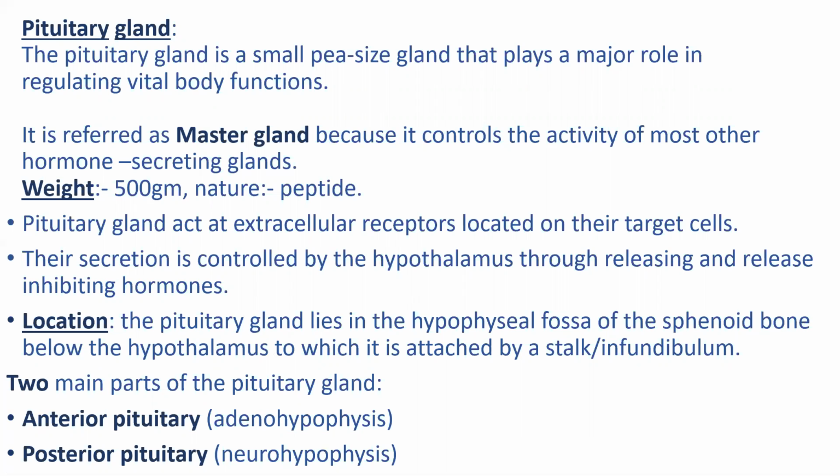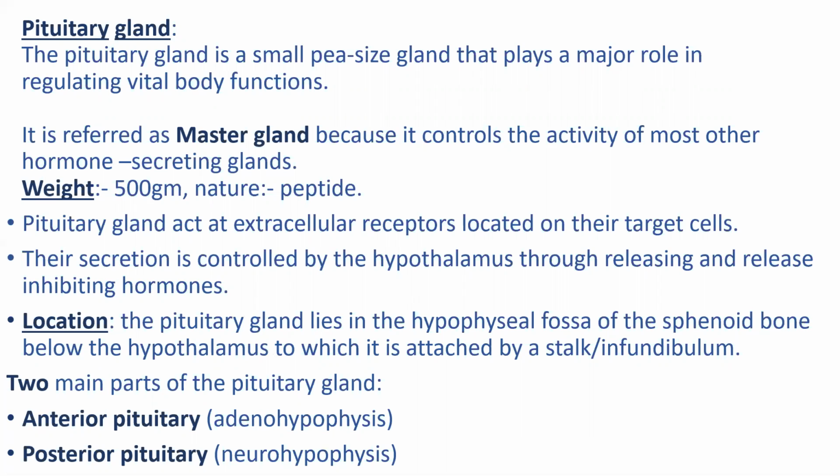Pituitary gland hormones act at extracellular receptors located on their target cells. Their secretion is controlled by the hypothalamus through releasing and release inhibiting hormones.